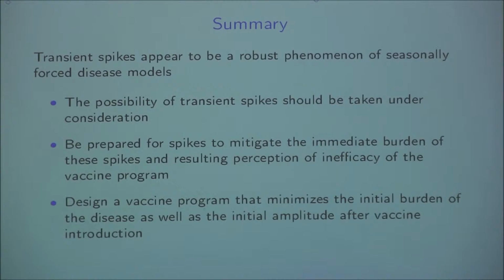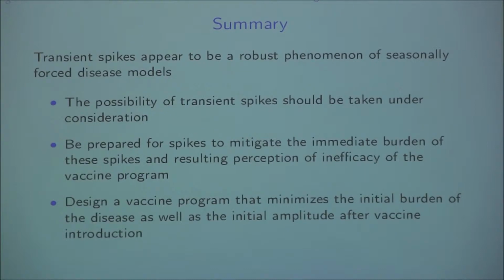So while making the vaccination program, the possibility of these transient spikes should be taken into consideration, and more specifically, the policymakers or public health departments should be prepared to mitigate the immediate burden of these spikes, and moreover the resulting perception of inefficacy of the vaccine program.